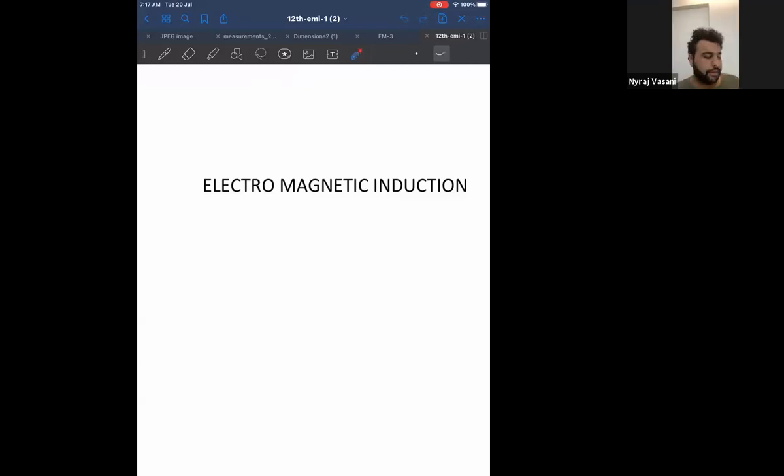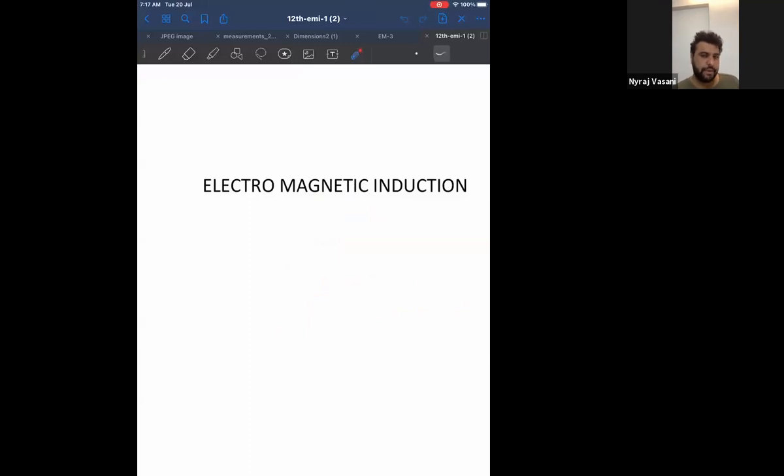Okay, now listen. Whenever you change the magnetic component, an electric component gets induced. The most basic magnetic component is magnetic flux, and the SI unit of flux is Weber. I will tell you the statement, then I'll refine it.